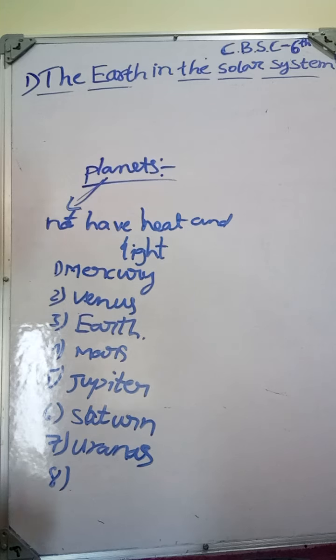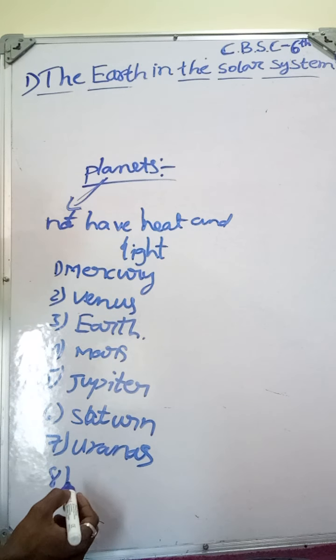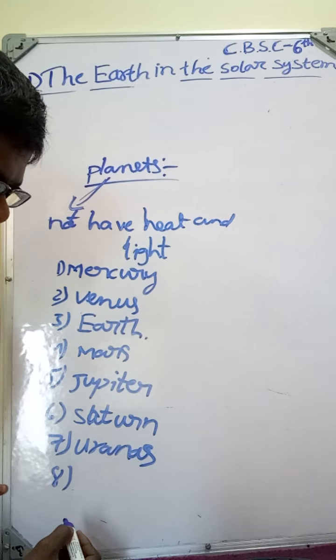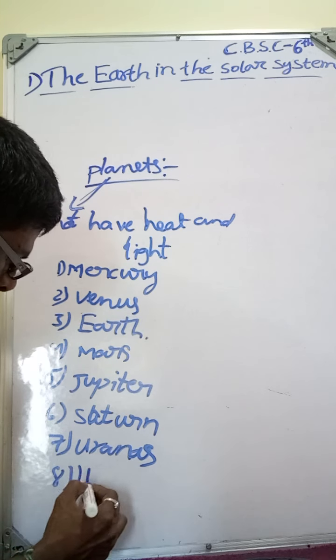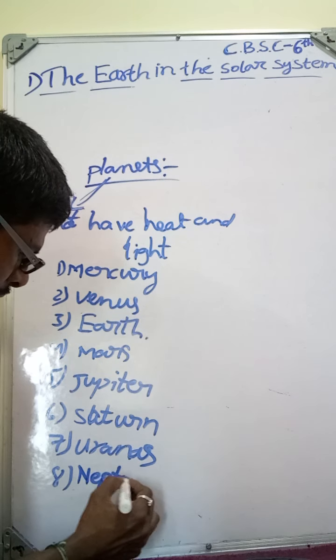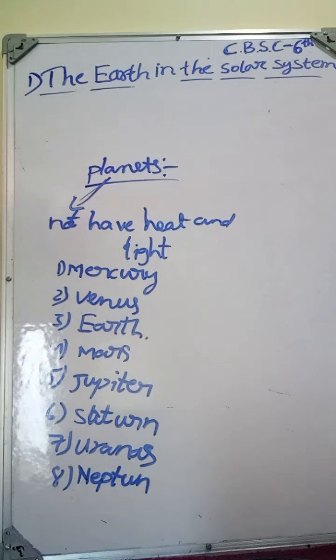Eighth one, or last one, is Neptune. And these 8 planets are in order from the Sun.